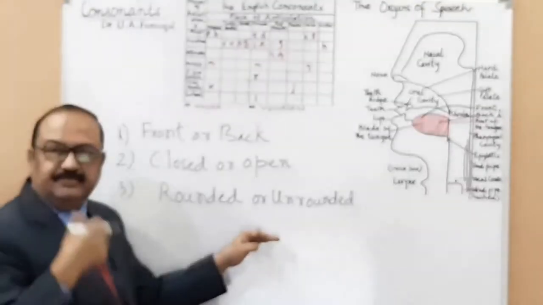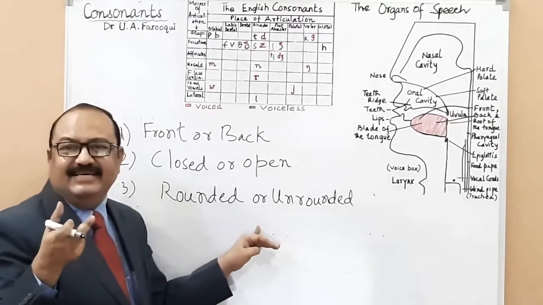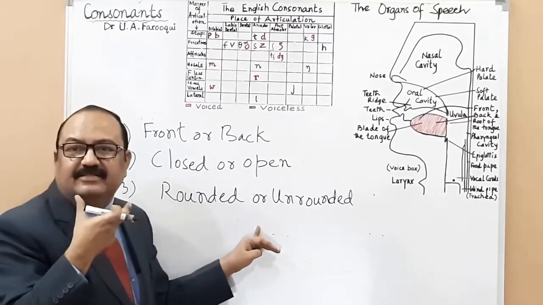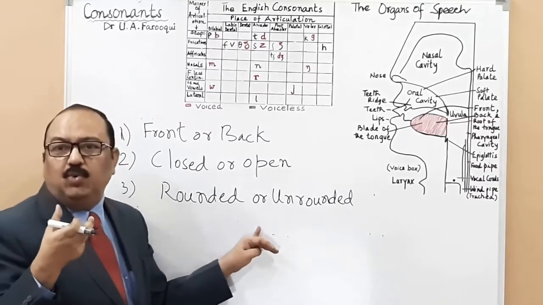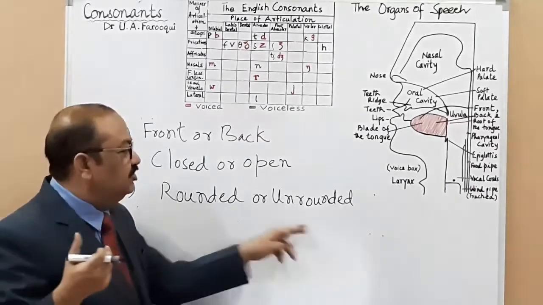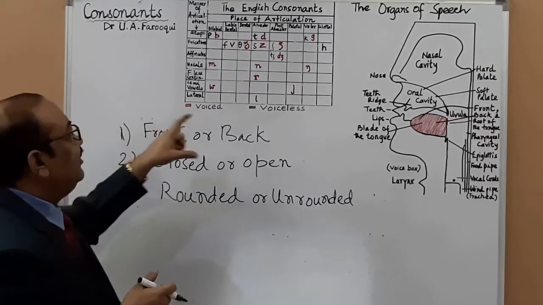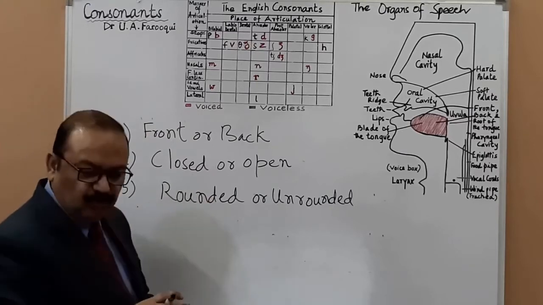Rounded or unrounded is whether the lips are rounded or unrounded. When we pronounce E, our lips are spread, not rounded. But when we say oo, or O, then our lips are rounded. So these were the three-term description that we had in vowels and diphthongs.